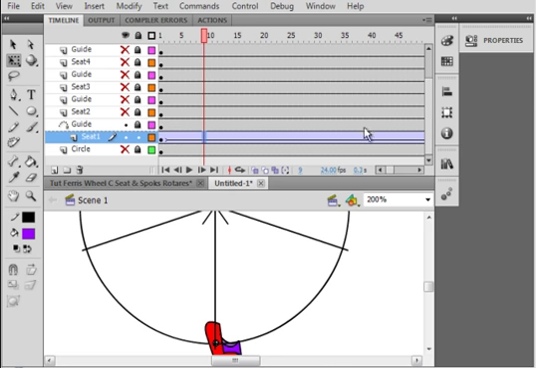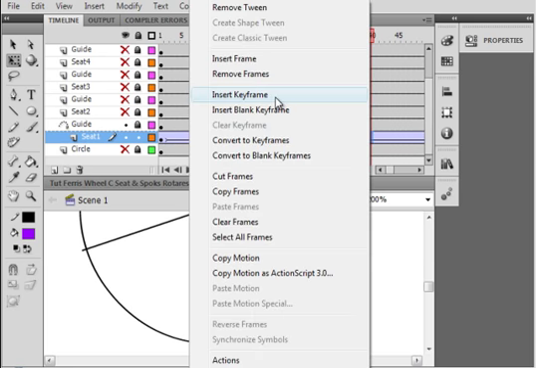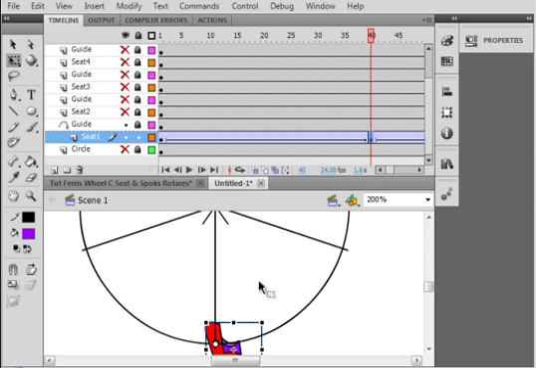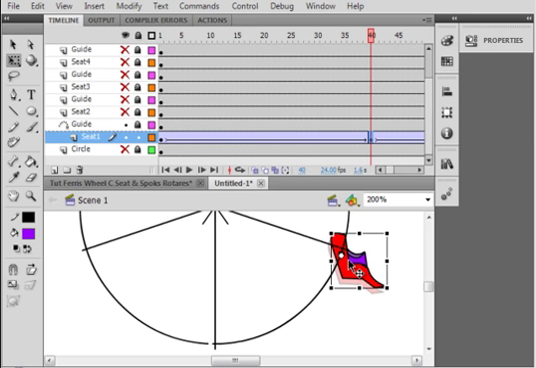Select frame 40 of the seat layer. You'll know right here, it tells you what frame it is. Insert a keyframe. Select this seat and drag it till this circle locks in that junction. You see it snaps on that line.